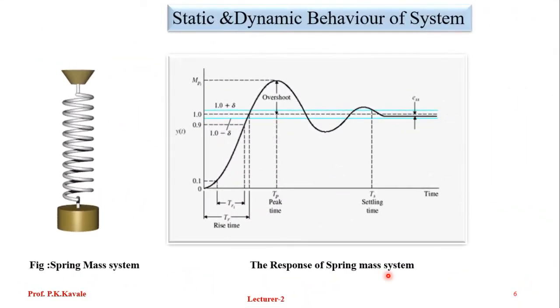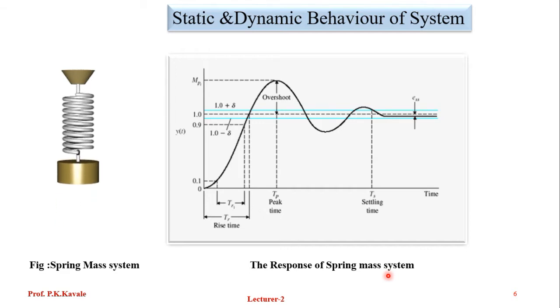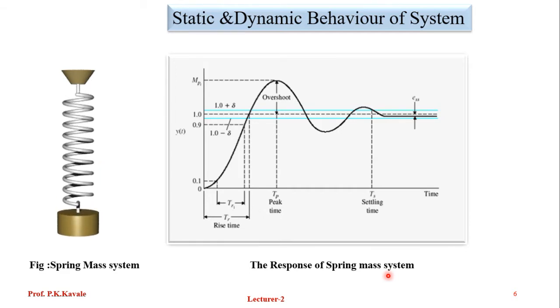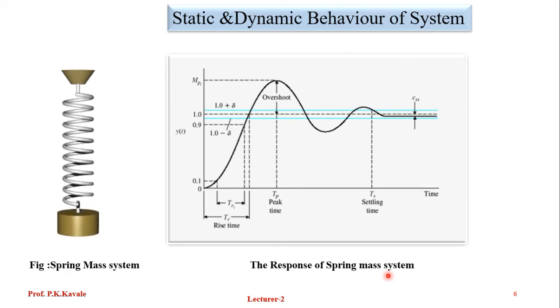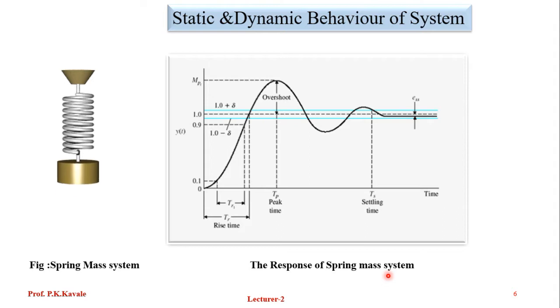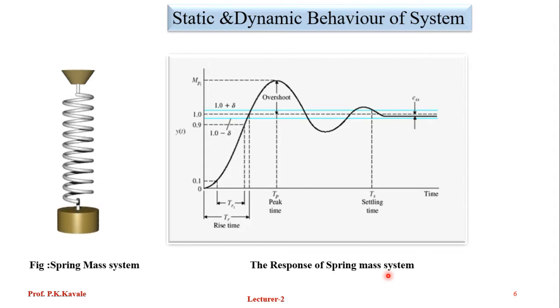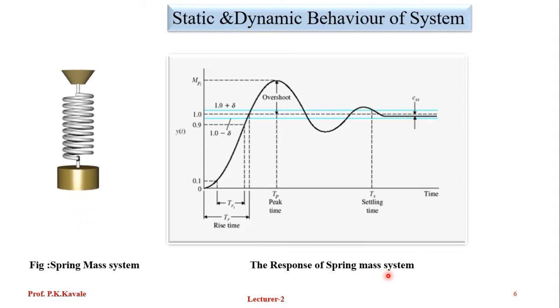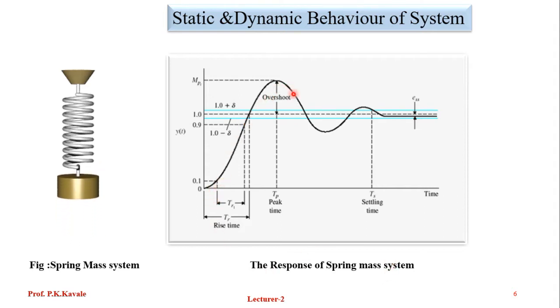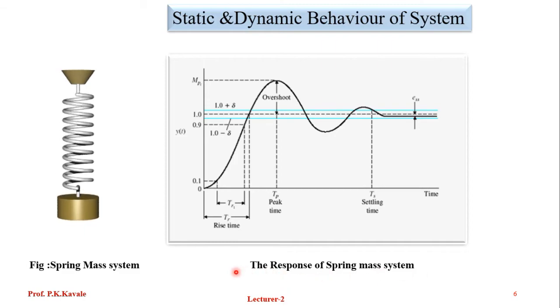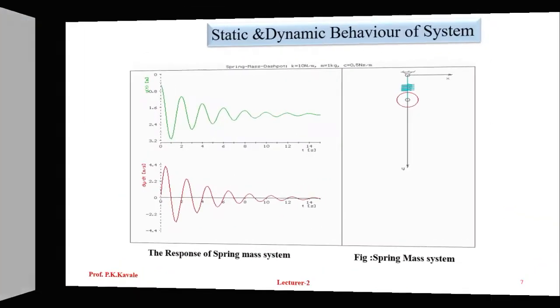Now we have to study the static and dynamic behavior of a system. In the figure, there is a spring mass system. When it gets disturbed, after some damping effect, what happens? First it is disturbed, then we get some kind of oscillations, and finally it comes to rest. So this is the response of a spring mass system. We can see this more clearly in the following diagram.